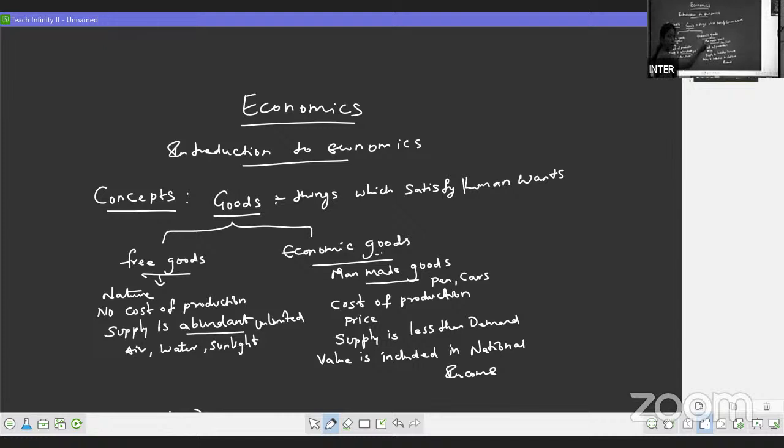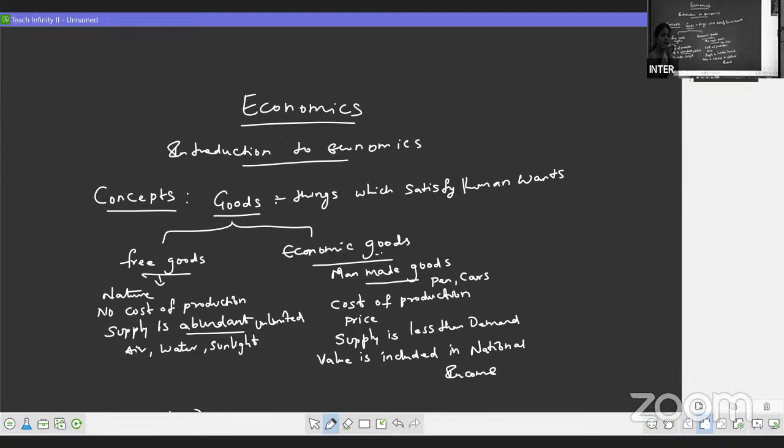For economic goods, we have man-made goods. They have cost of production. Price will be paid for economic goods. Supply is less than the demand. And the value of economic goods is included in the national income. So now this completes your 2 marks question on economic goods.